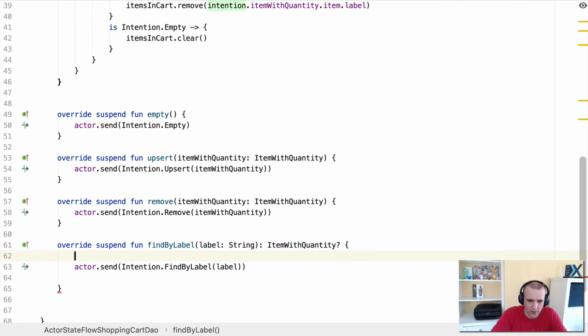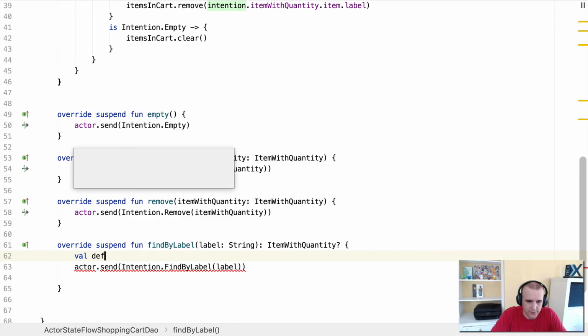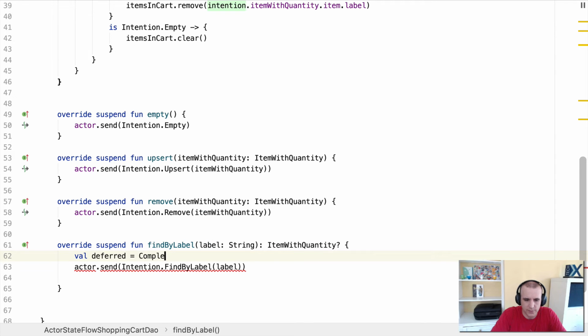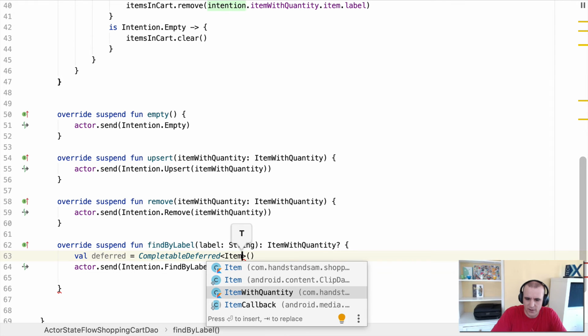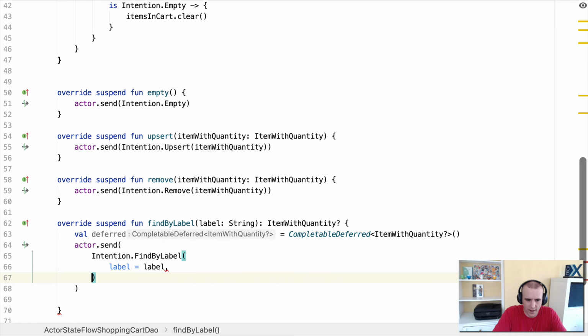What we want to do is create a completable deferred. We can create one of those. It's called deferred equals completable deferred. Boom, of type item with quantity. I need to return an item with quantity, nullable. So now I have this deferred object. I'm going to go ahead and send in label, and then we're going to do format.